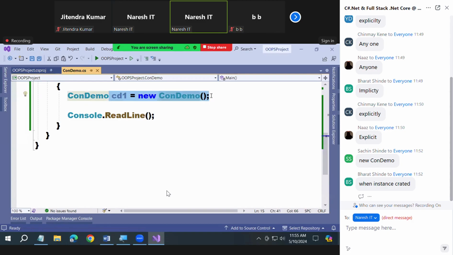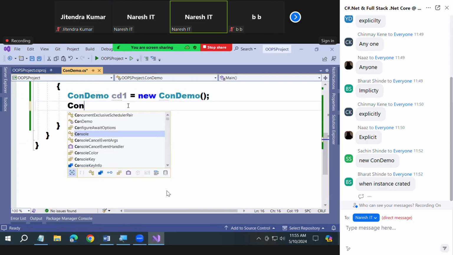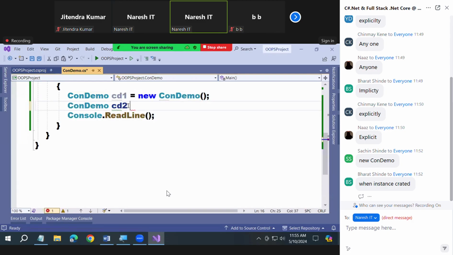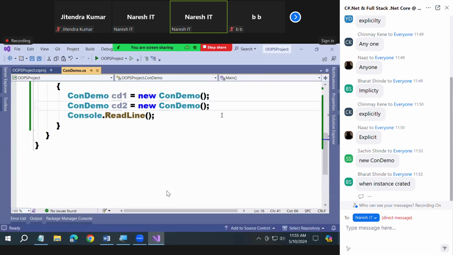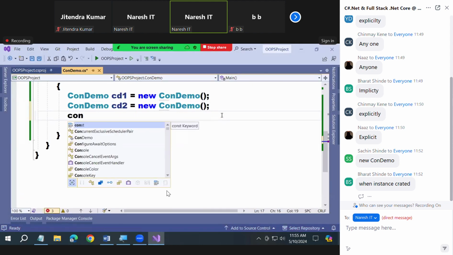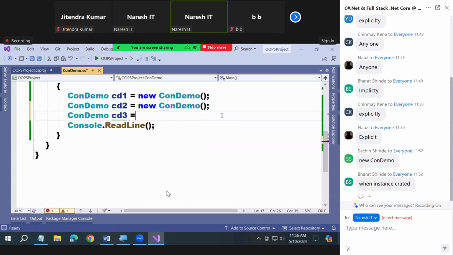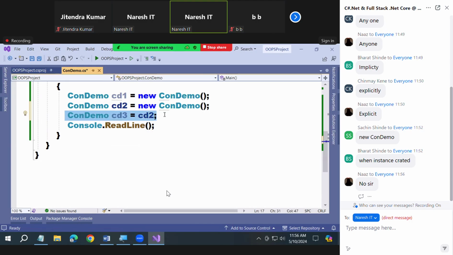Am I calling a constructor or not? Is the memory allocated? Okay, now I'm going to say condemo CD2 is equals to new condemo. Am I calling the constructor a second time? Is memory allocated a second time or not? Yes, memory is allocated a second time now. Okay, now I'll say condemo CD3 is equals to CD2. Am I calling a constructor? Tell me. Why are you changing the answer? Am I calling a constructor? No, you're not calling a constructor.